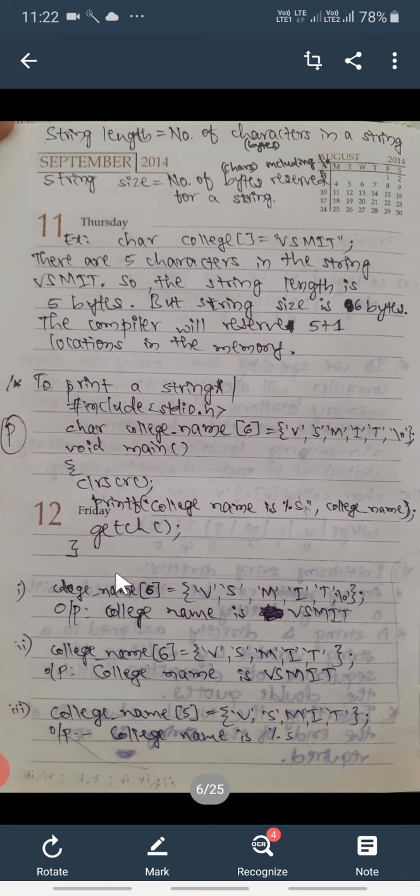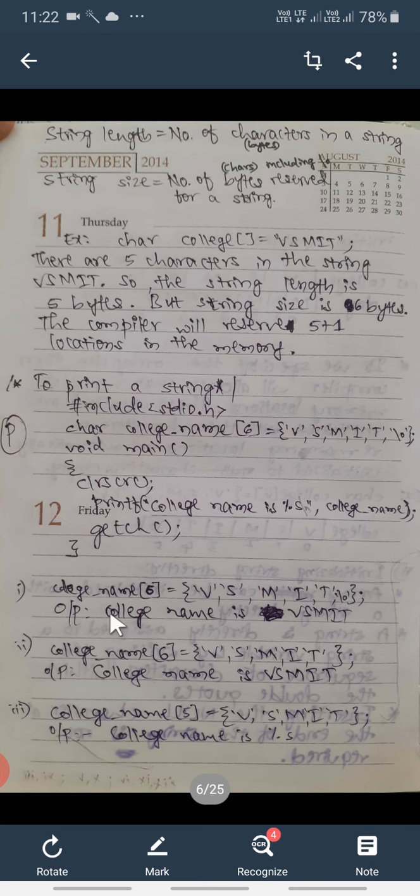Close the main function, and here we will see many possibilities. What happens if we make some changes during this initialization? College name is the name of the string, and here the size is 6. How many characters are we assigning here? 1 2 3 4 5, 6.